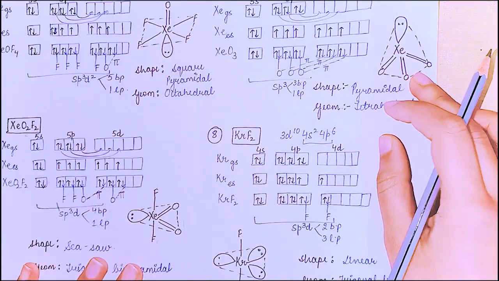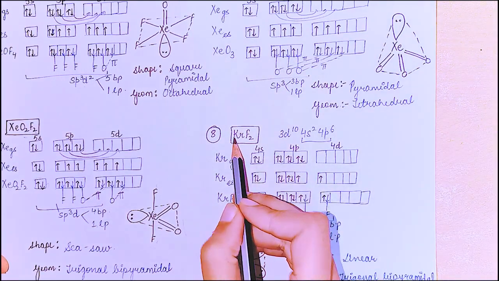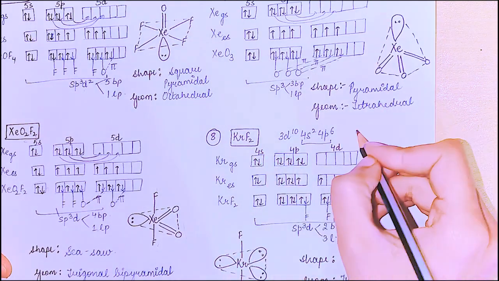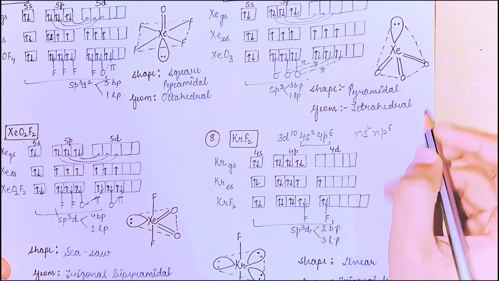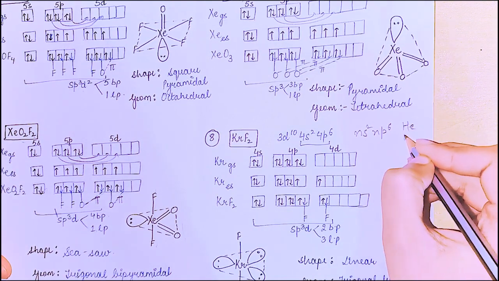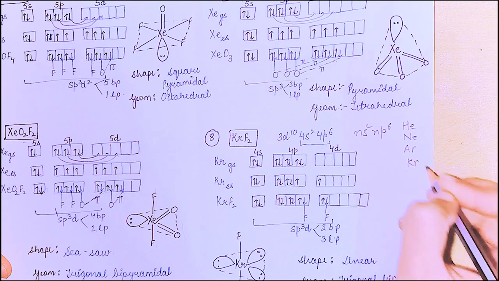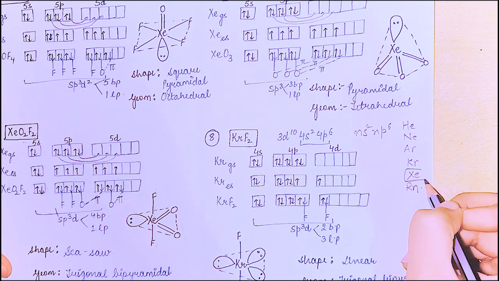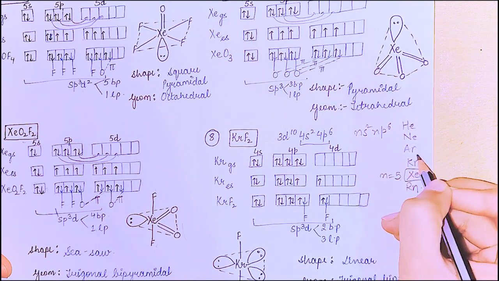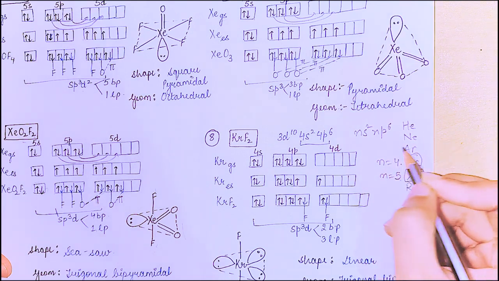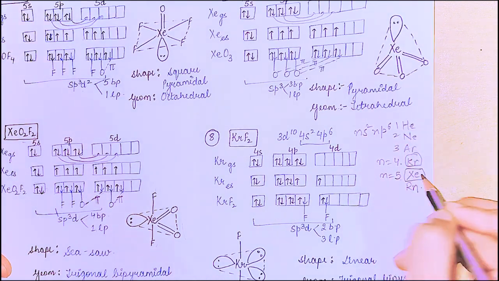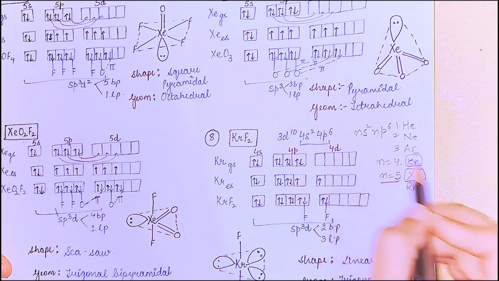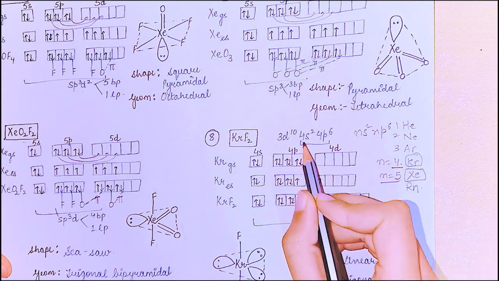Next compound is of krypton. It is KrF2, krypton difluoride. The configuration is again ns2 and np6. In this way, you can say this is xenon. We have written n is equal to 5. So for krypton, n will be equal to 4, 3, 2, 1. This is to remember the electronic configuration. n is equal to 5. So 5s2, 5p6 for xenon, and for krypton, it will be 4s2, 4p6.